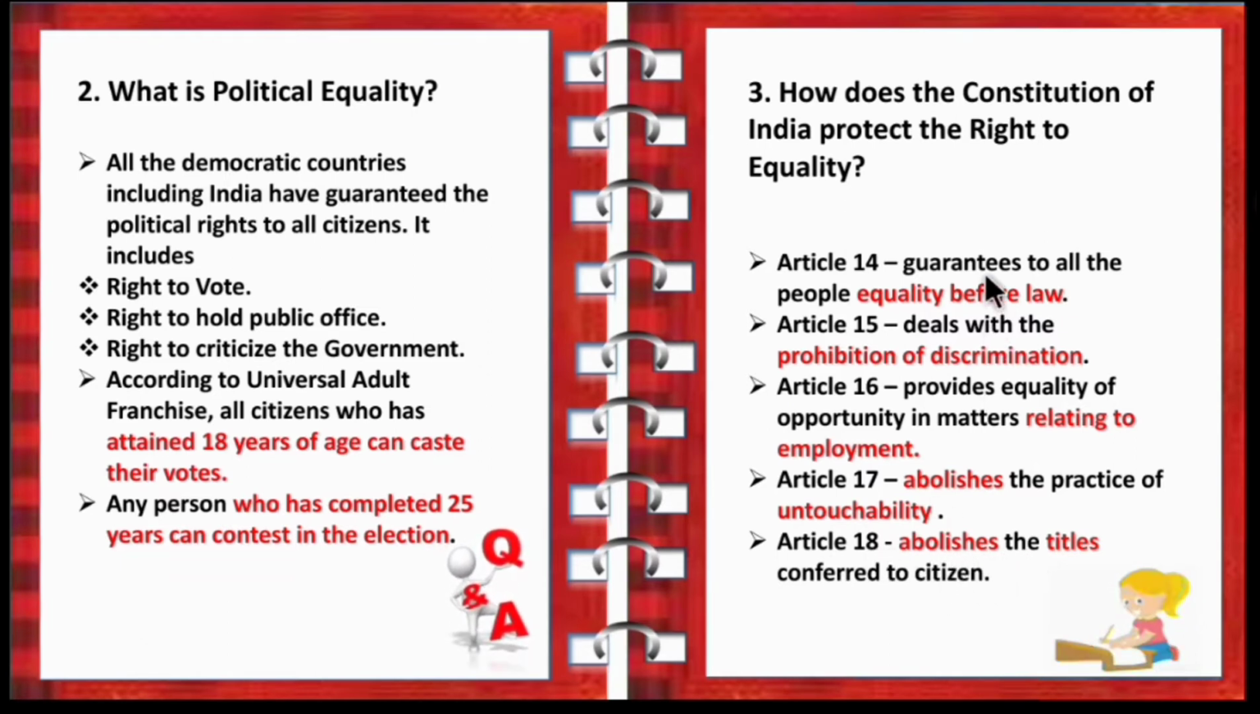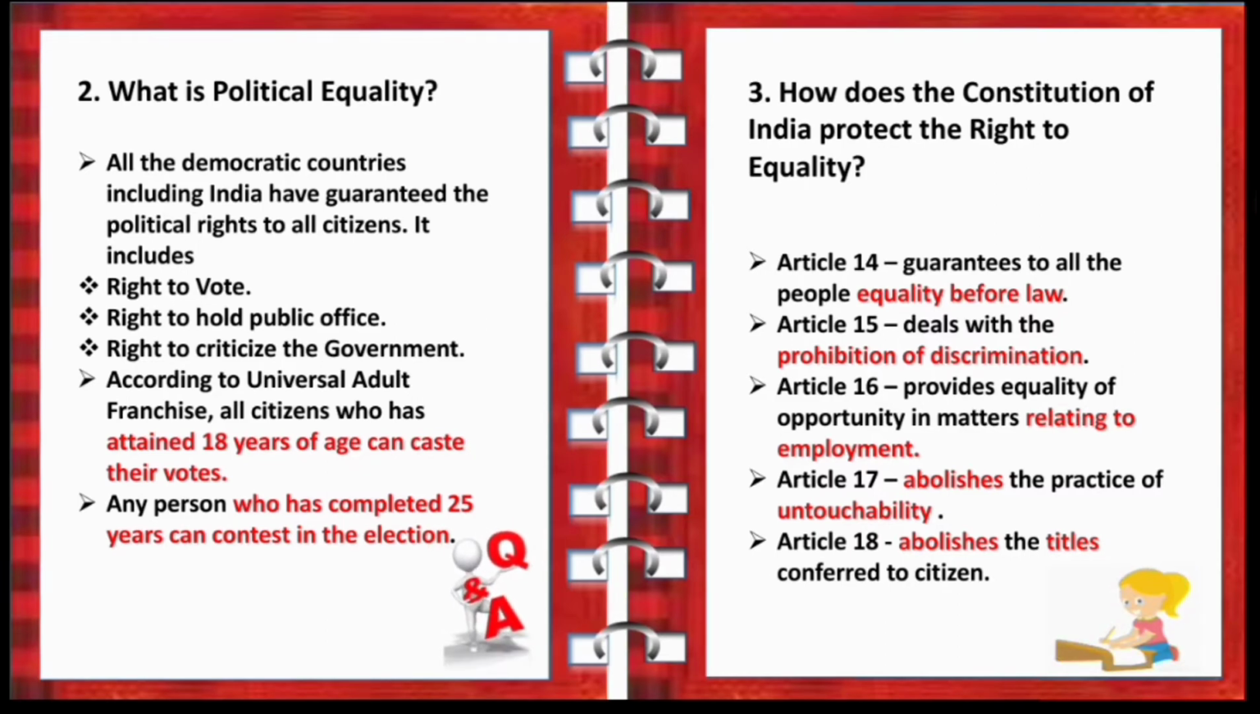So children, you can remember this answer like this. Article 14 means law, 15 means discrimination, 16 is employment, 17 untouchability, 18 is titles. So I hope you are clear with this. So these are all the most expected questions in the civics first unit, equality.